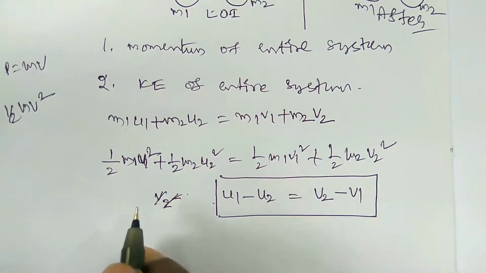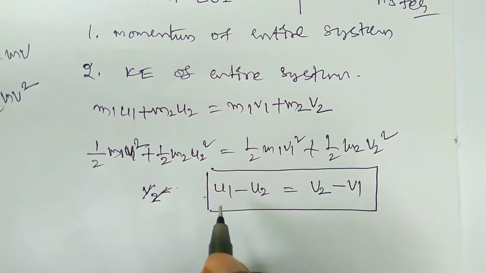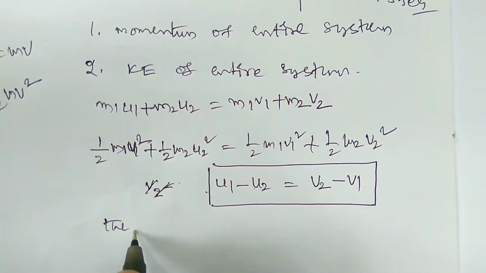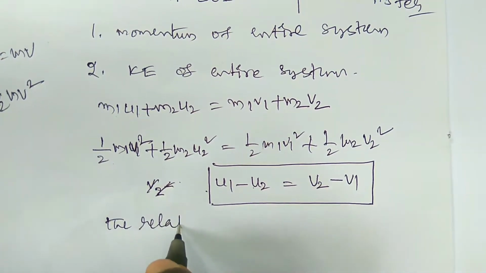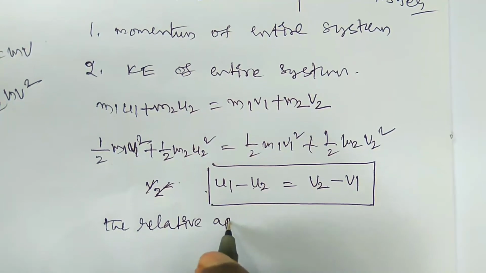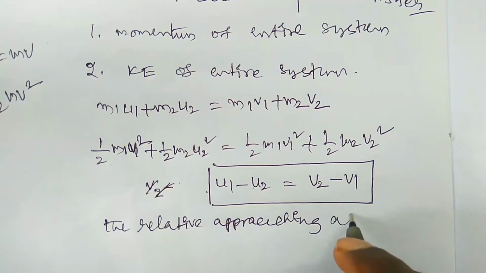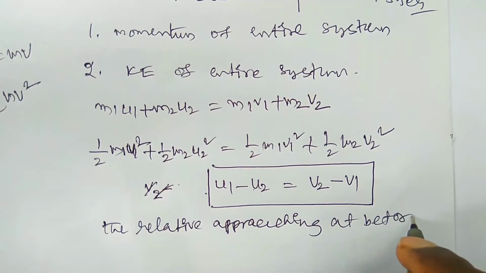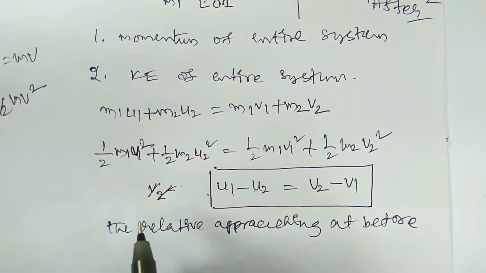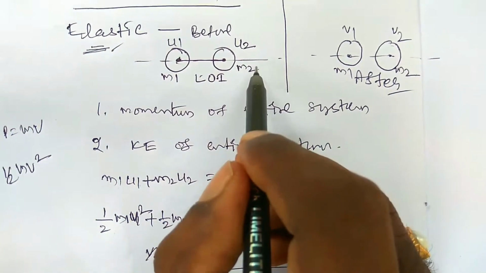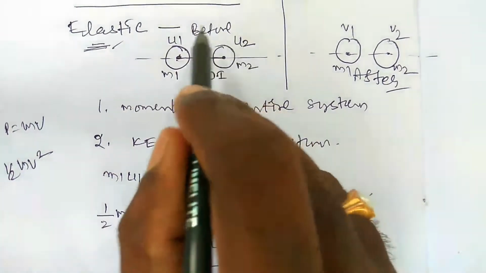In words, we can say the relative approaching velocity at before collision. Approach means before the collision: the two bodies approach each other to collide, and that is the approaching velocity.